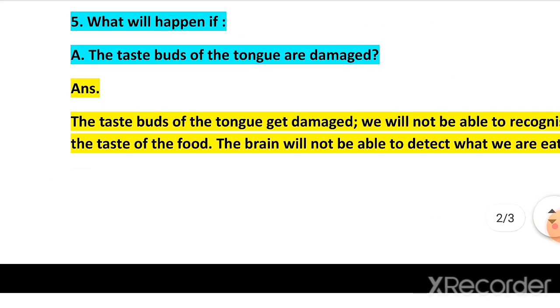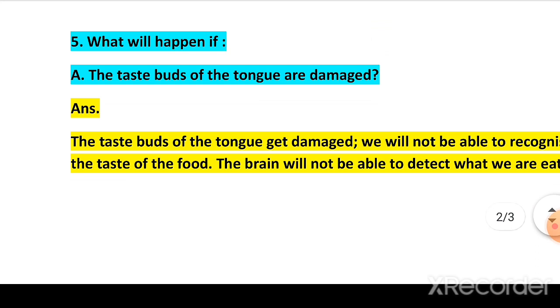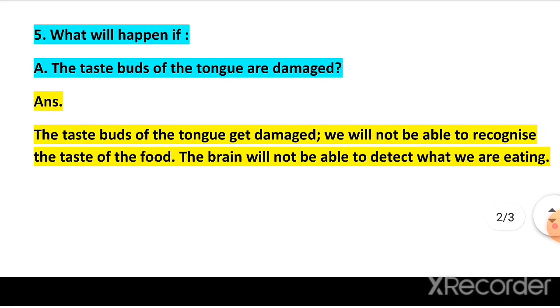Now next question is, what will happen if the taste buds of the tongue are damaged? If the taste buds of the tongue get damaged, we will not be able to recognize the taste of the food. The brain will not be able to detect what we are eating.